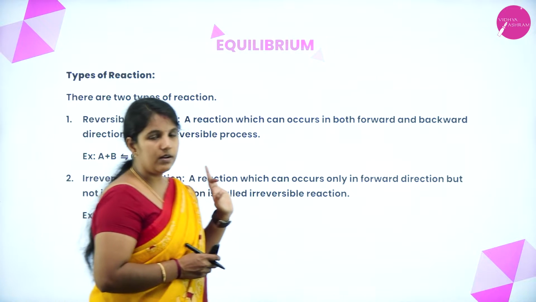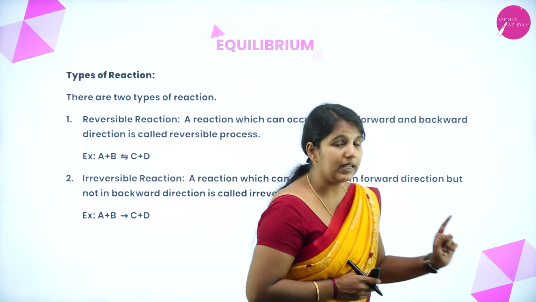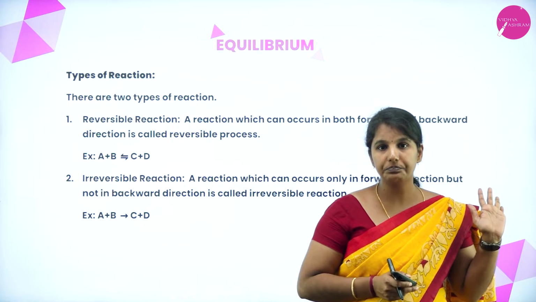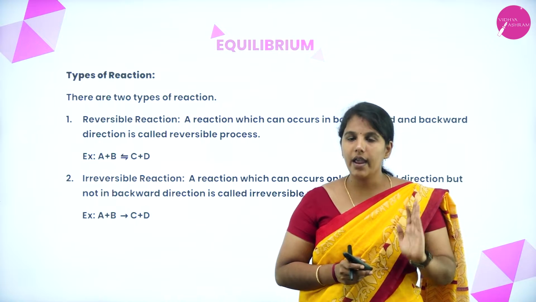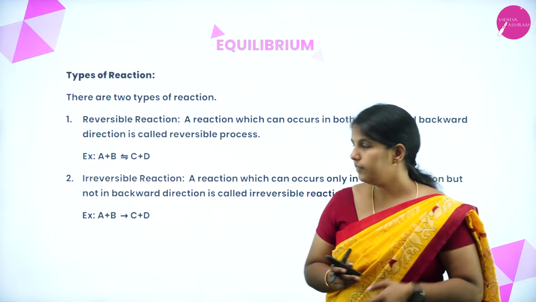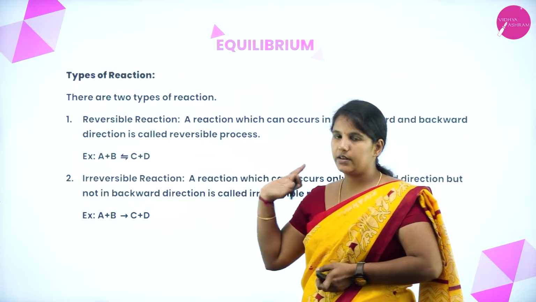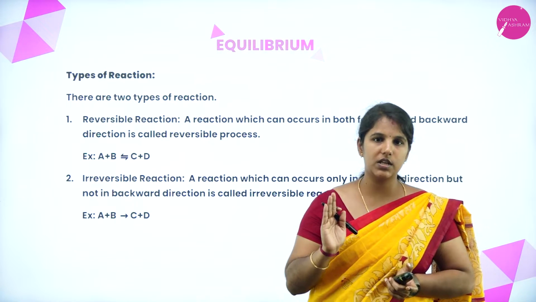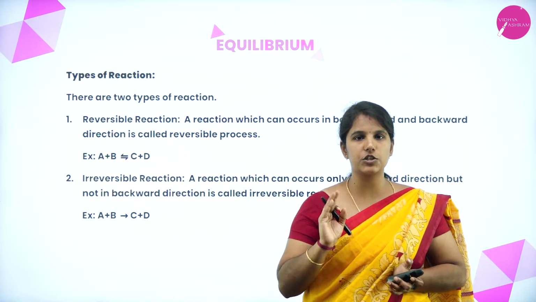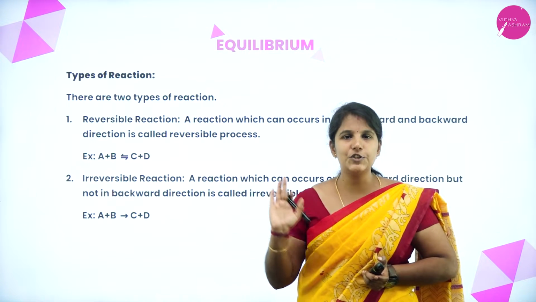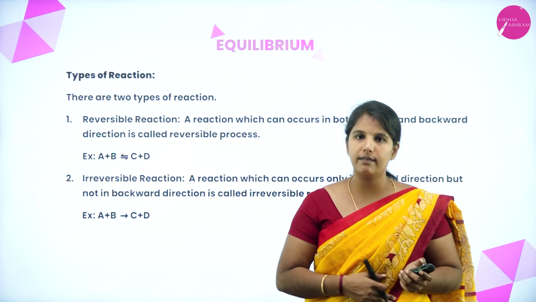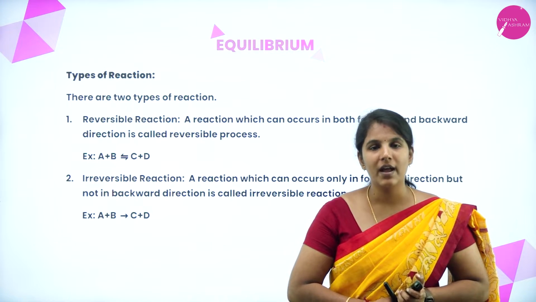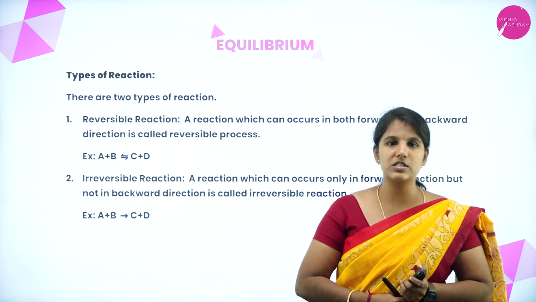Coming to irreversible reactions, only the reactant gives rise to the product, but the product does not give rise to the reactant. Such reactions are said to be irreversible reactions, where you can see that A plus B gives rise to C plus D, but C plus D does not give rise to A plus B. It goes only in the forward direction, not backward. Such reactions are said to be irreversible reactions. Hope you all understood the definitions of equilibrium and the types of chemical reactions taking place with equilibrium.